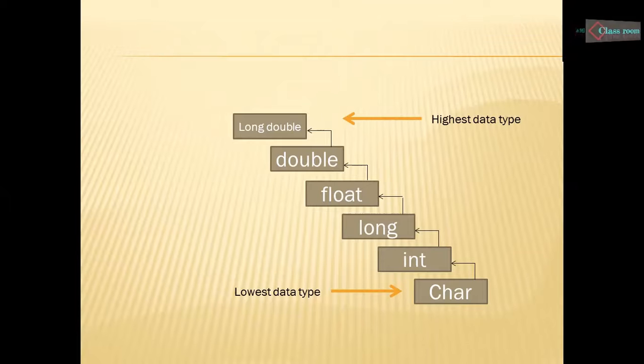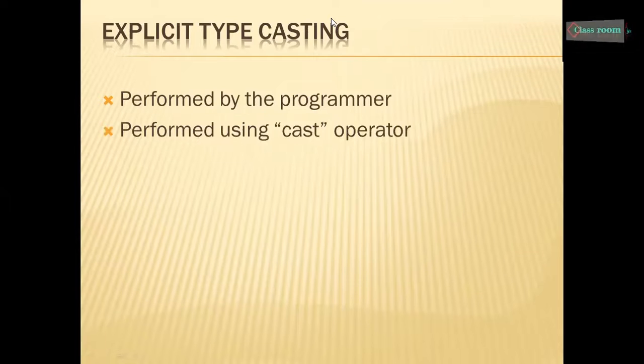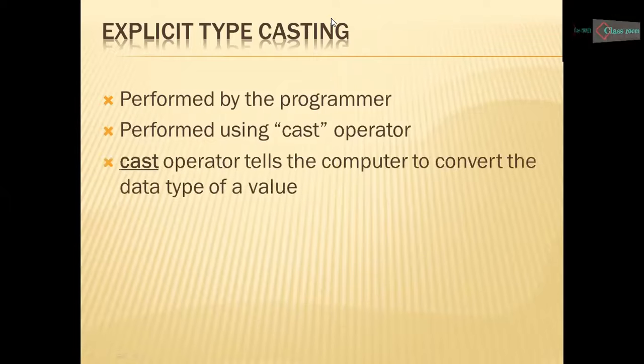Now let us talk about explicit type casting. Explicit typecasting is performed by the programmer. It is performed by using the cast operator. The cast operator tells the computer to convert the data type of a value.